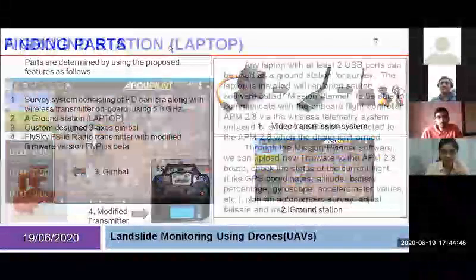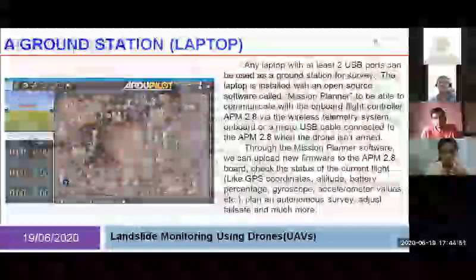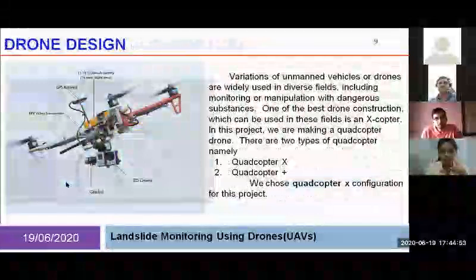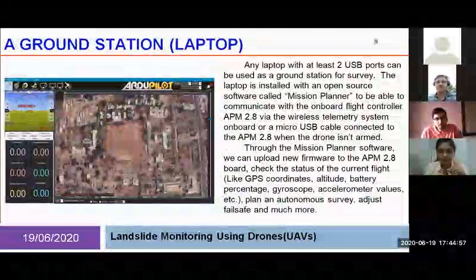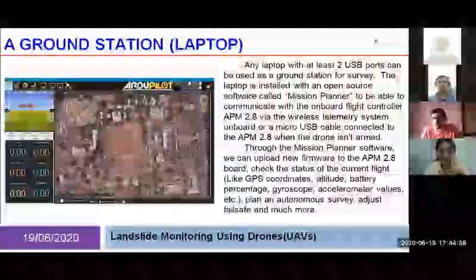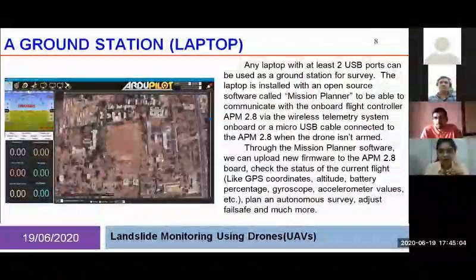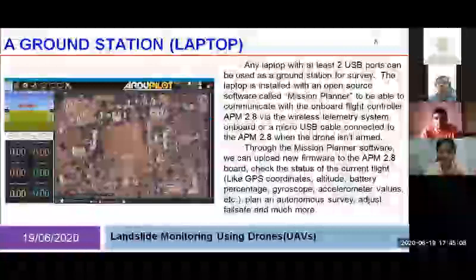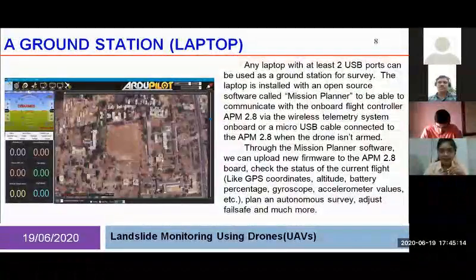A ground station, that is a laptop. Any laptop with at least 2 USB ports can be used as a ground station for survey. The laptop is installed with an open source software called Mission Planner, and it is able to communicate with the onboard flight controller, that is APM 2.8, via the wireless telemetry system on board. With the help of this Mission Planner software, we can program or calibrate our flight controller.